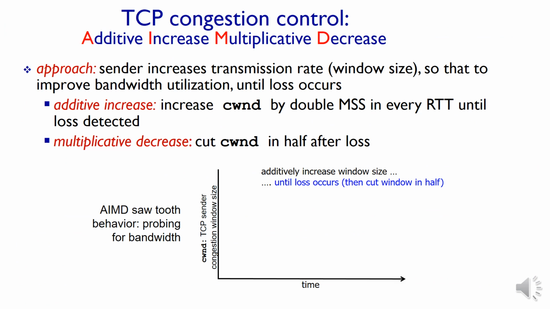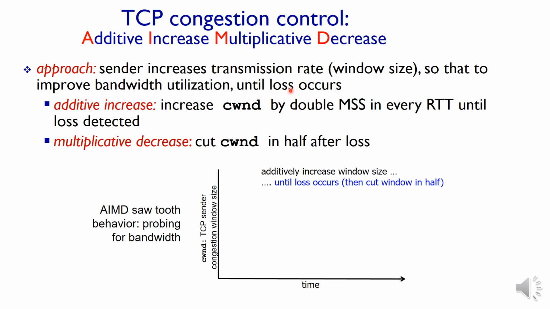The congestion control algorithm is also known as the additive increase multiplicative decrease algorithm, AIMD. In this approach, the sender increases the transmission rate based on the window size so that it can improve bandwidth utilization.